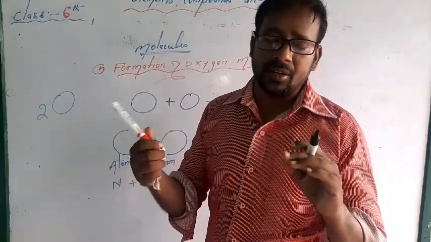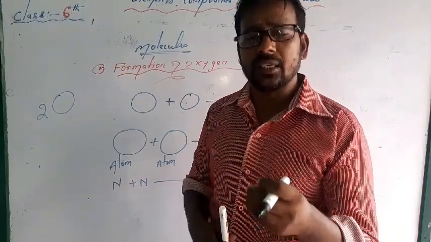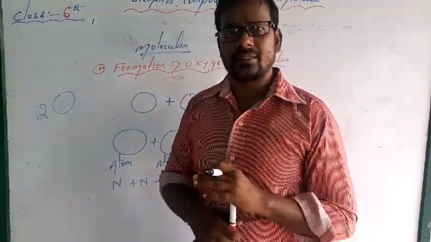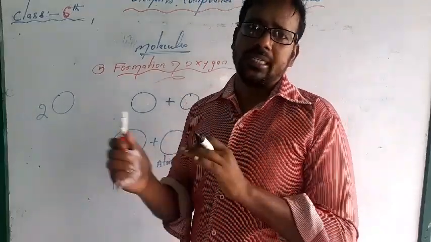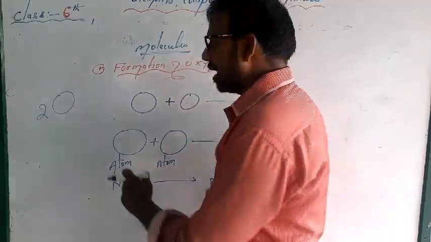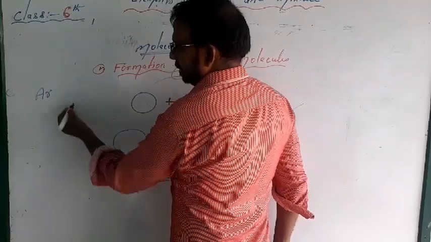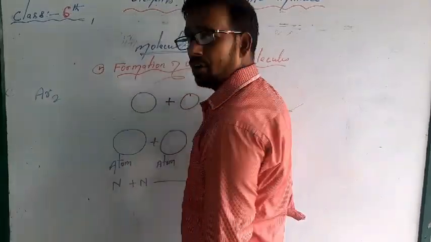But passive gases like krypton, argon, neon are known as inert gases, and they are always found in element form. Suppose I am writing argon. They are not found in the form of molecules.